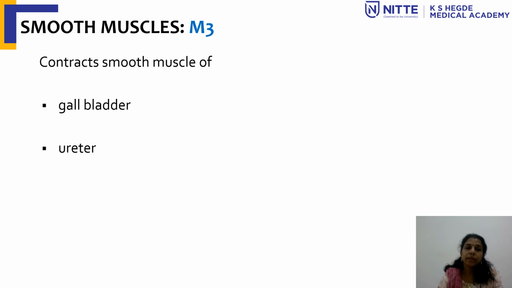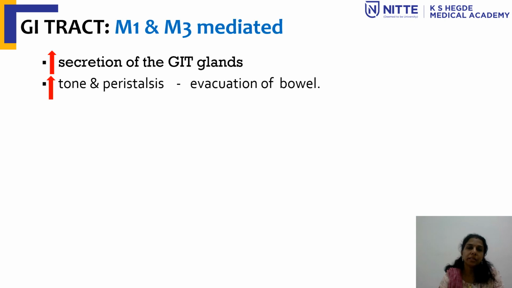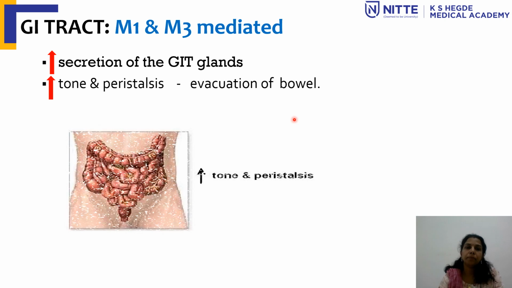Even in the gallbladder and the ureter, it contracts the smooth muscles. Then in the GI tract, the M1 receptor is also present. So the actions in the GI are mediated through M1 and M3. All the secretions of the glands will increase, and the tone and peristalsis will be increased, which can lead to the evacuation of the bowel.